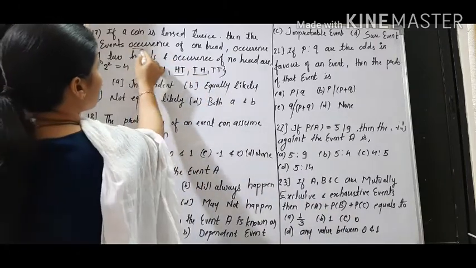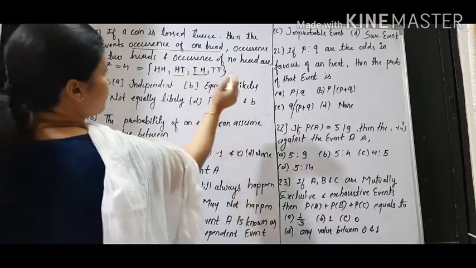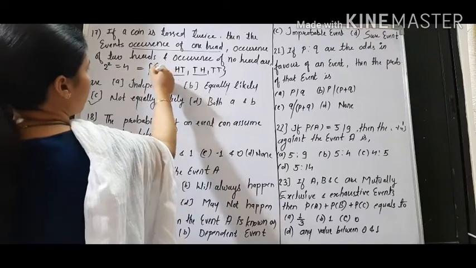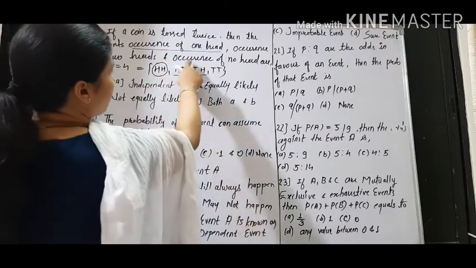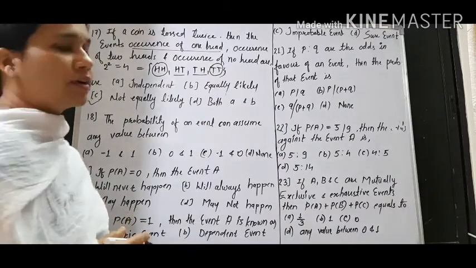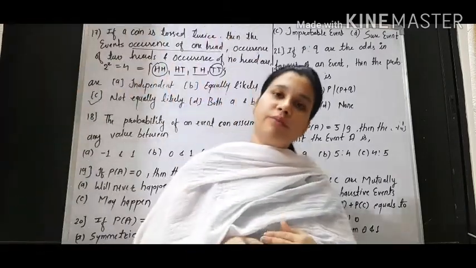The occurrence of one head will have probability 2 by 4, whereas occurrence of two heads has probability 1 by 4, and occurrence of no head will also have probability 1 by 4. So probabilities are 2 by 4, 1 by 4, 1 by 4.